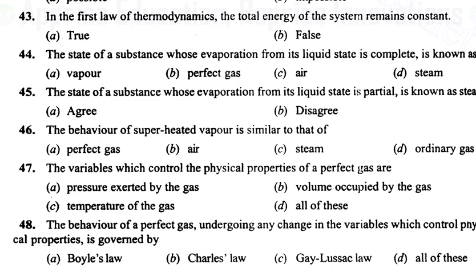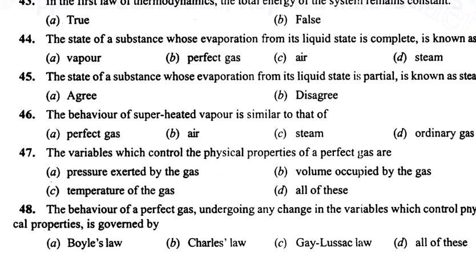Question 45 says that the state of substance whose evaporation of the liquid is partial. It is not the total liquid that has been evaporated. Some liquid is there, so this is known as steam. No, this is not steam. So the correct answer is B. 45 means B.